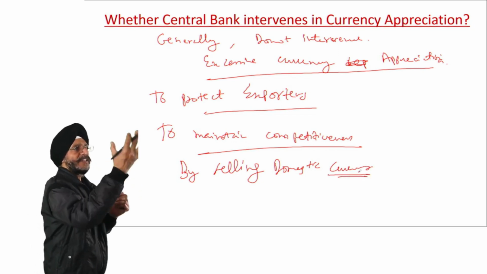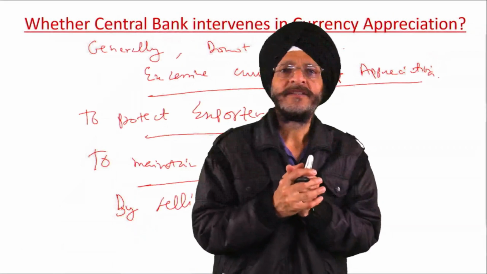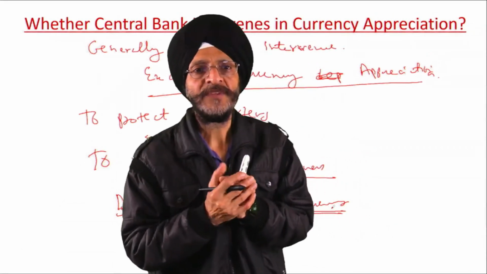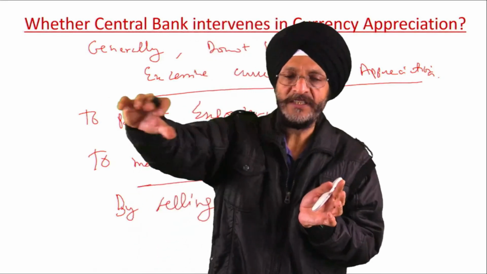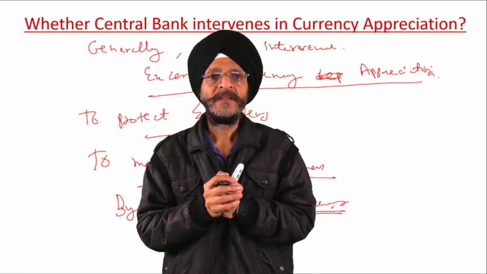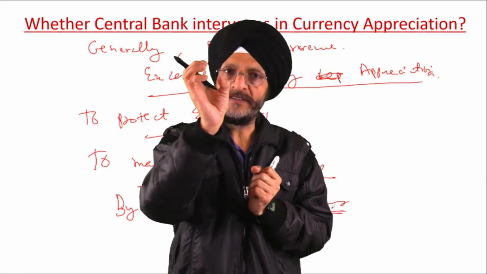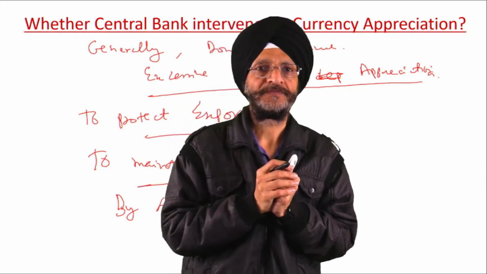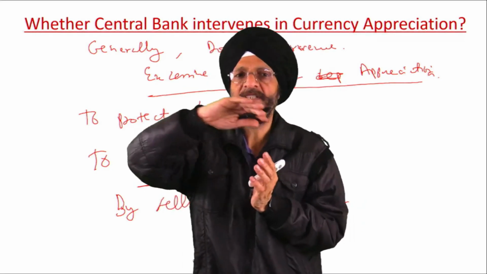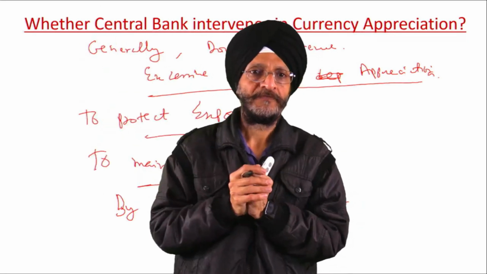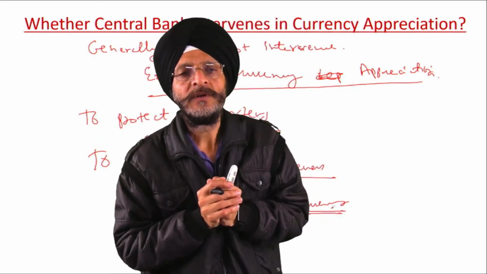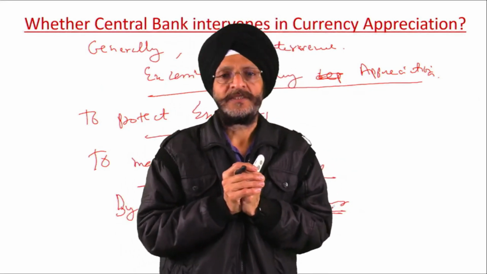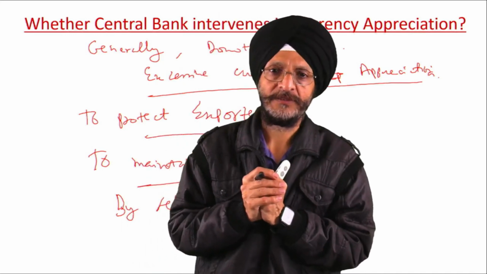When the currency has excessively appreciated, the central bank of that country sells the domestic currency, and the supply of domestic currency increases in the market, and so the value of that currency reduces. Excessive appreciation is offset. The central bank may also purchase foreign exchange reserves.